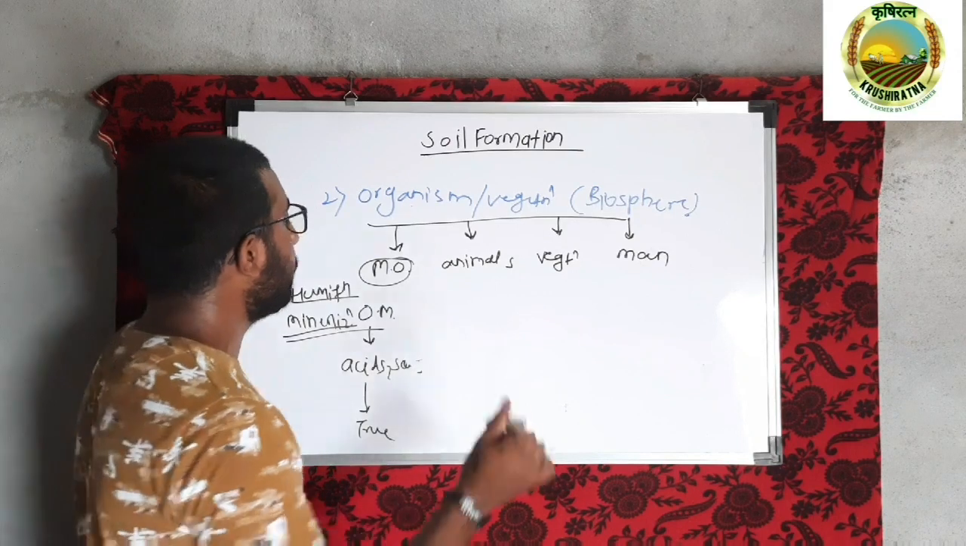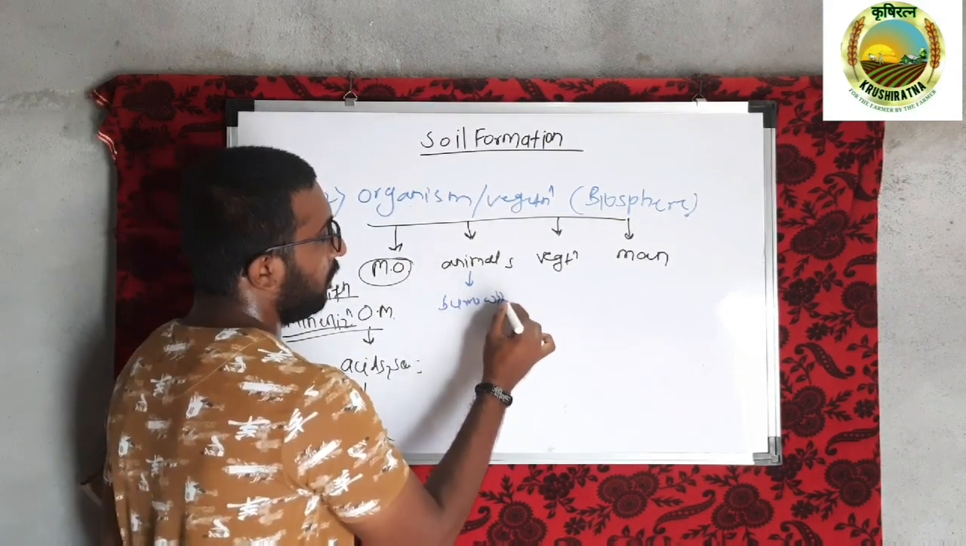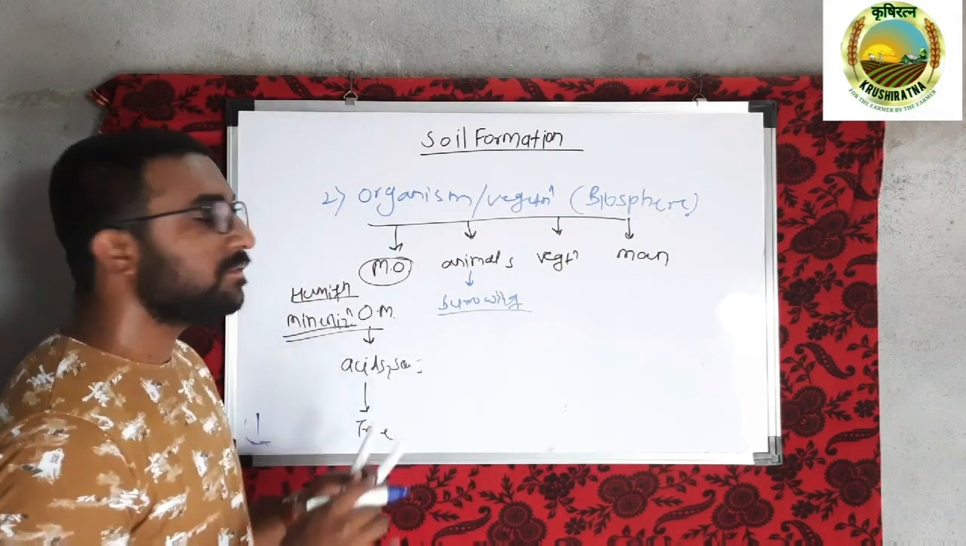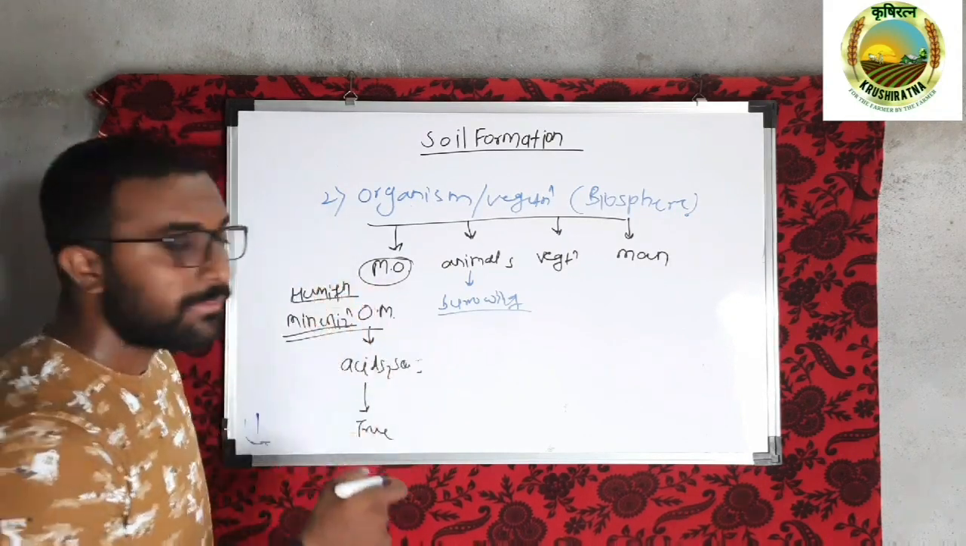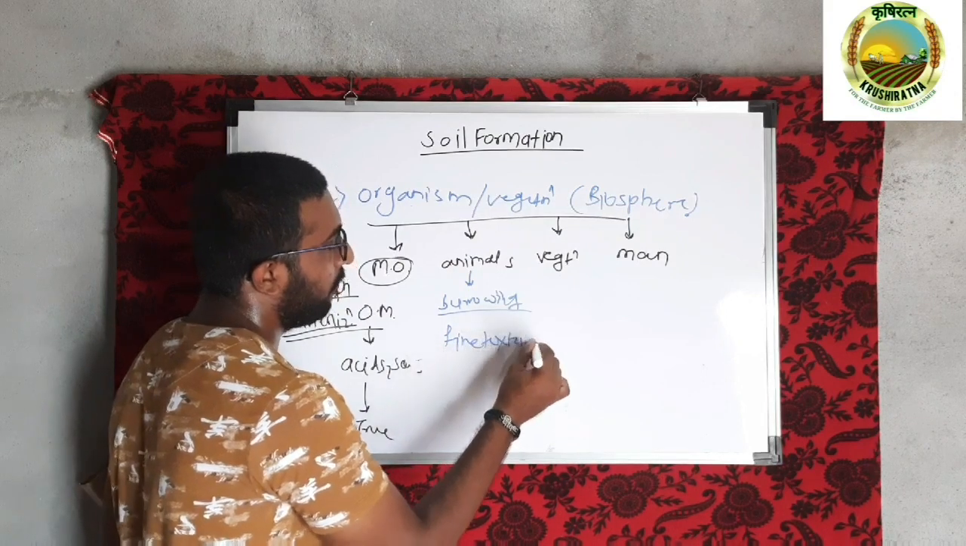Next, in the case of animals, as you know, burrowing animals burrow the soil and make cavities in it, and that's why the physical structure of the soil gets disturbed and turns into fine texture soil. That's how the soil is formed.